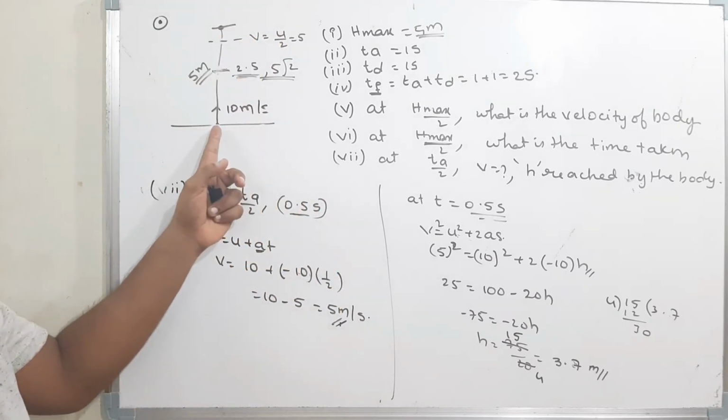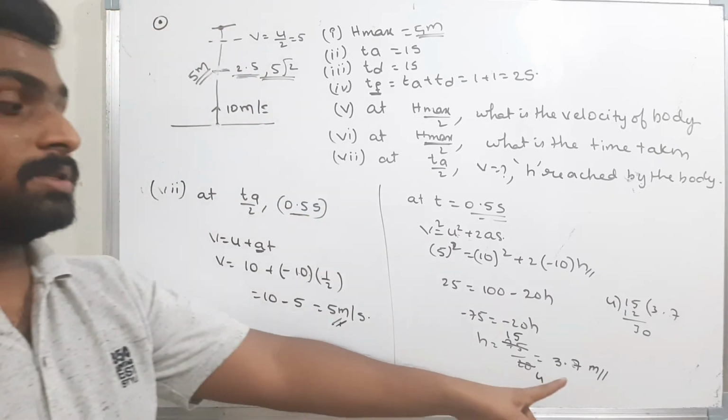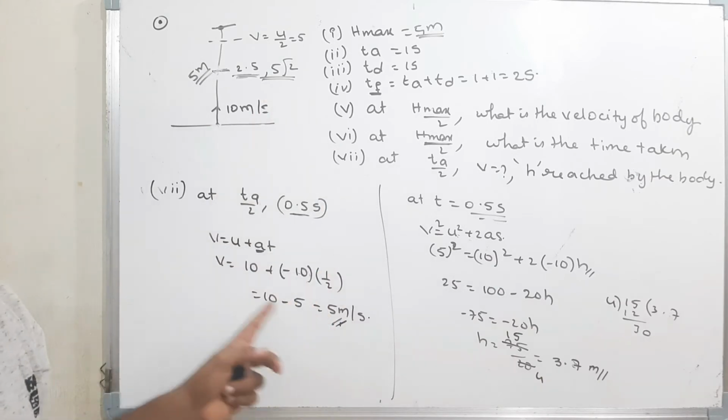Therefore, here the velocity is more. Therefore, the body will rush up. In half time, the body will be here. What is the height? 3.7 meters. I think this is clear. Okay.